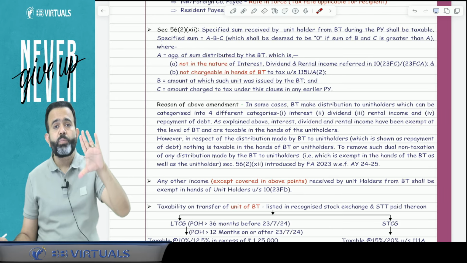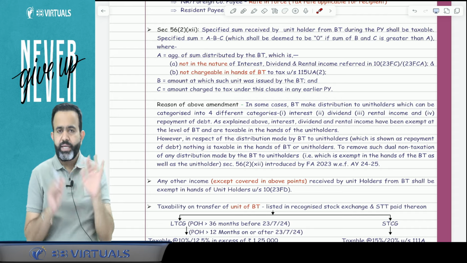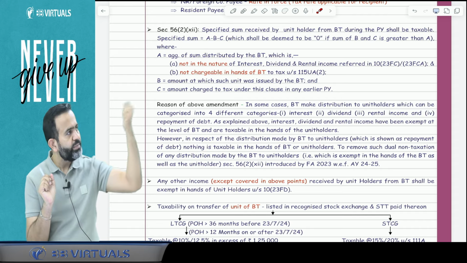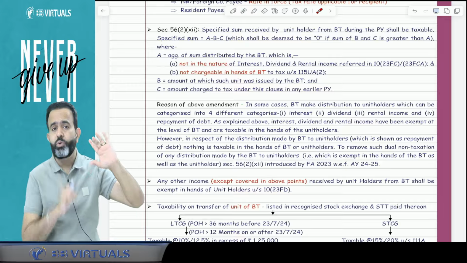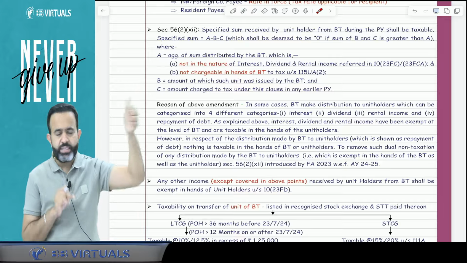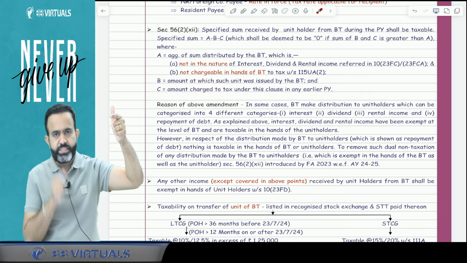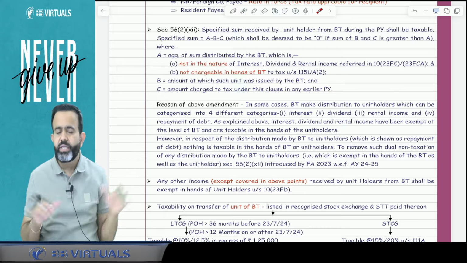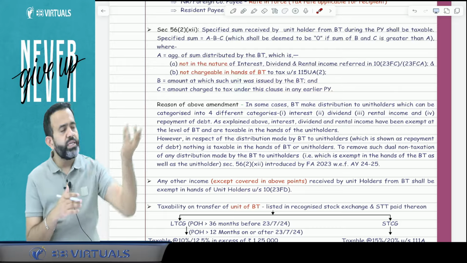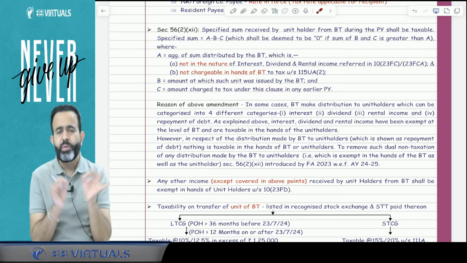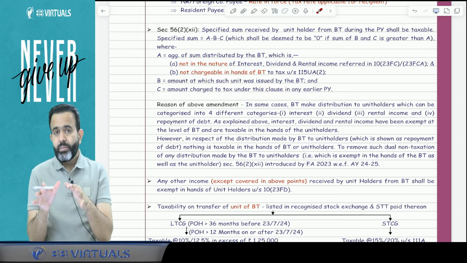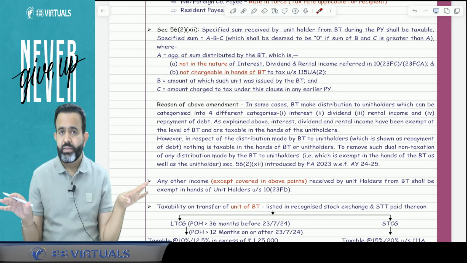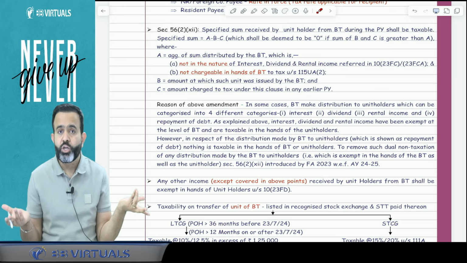some repayment of debt to the unit holder, and that repayment of debt is not taxable in the hands of the unit holder, because in the hands of the unit holder, dividend from the SPV is taxable, interest from the SPV is taxable, and REIT rental income on real estate owned assets is taxable. If there is a repayment of debt, on that the business trust has not paid the taxes, and the unit holder is also not required to pay the tax.